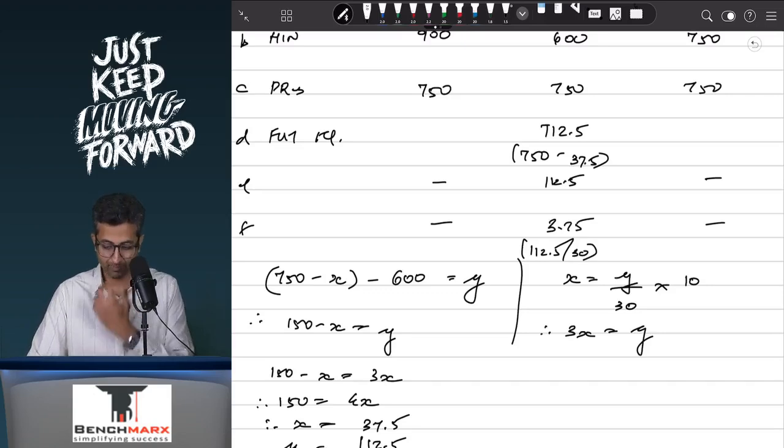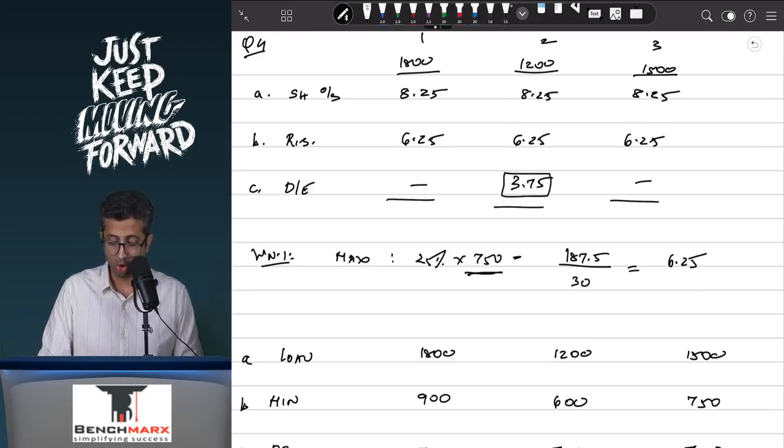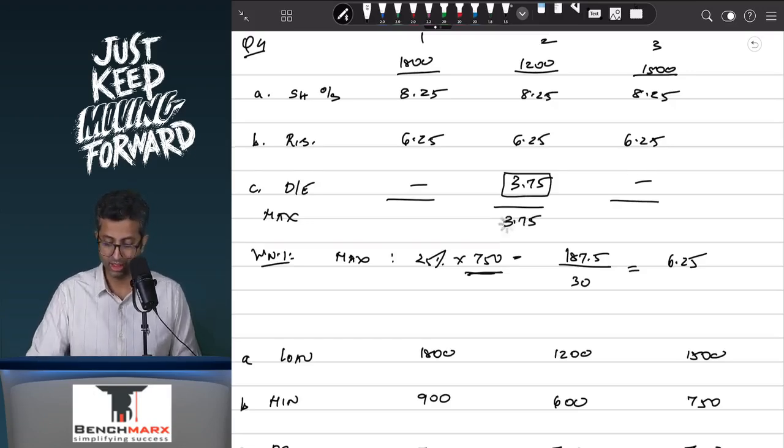Now in the workings, in the first case I cannot buy back anything, in the third case I cannot buy back anything, in the second case I can buy back 3.75. Now at 3.75, which is the lowest of the 3, all the conditions can be fulfilled, and hence the maximum shares that you can buy back is 3.75.